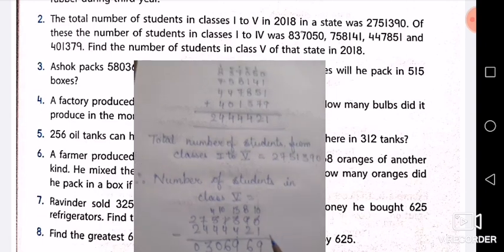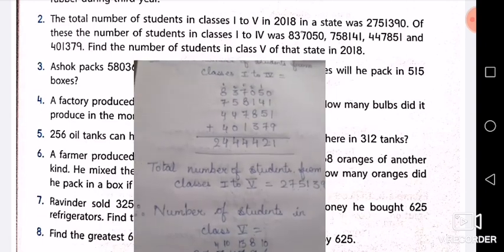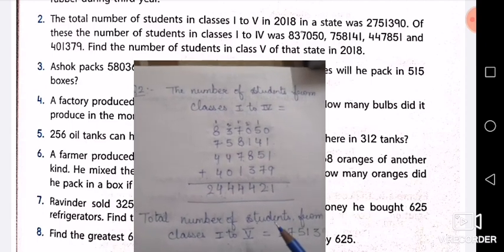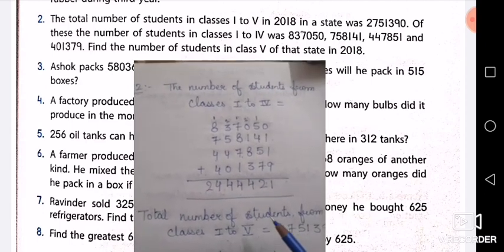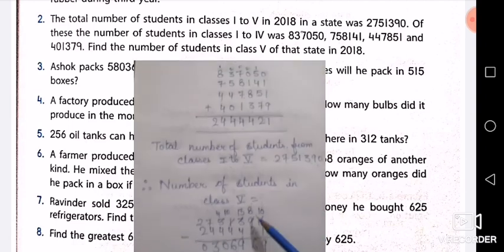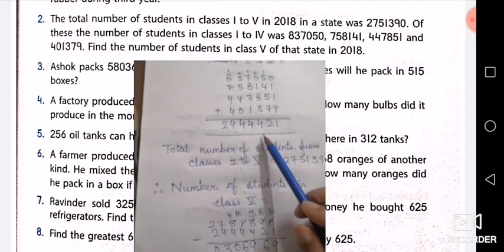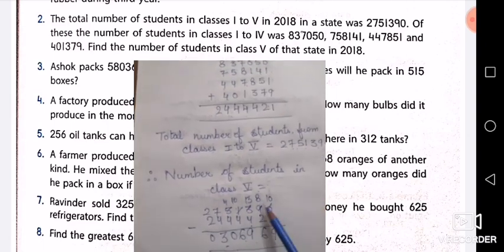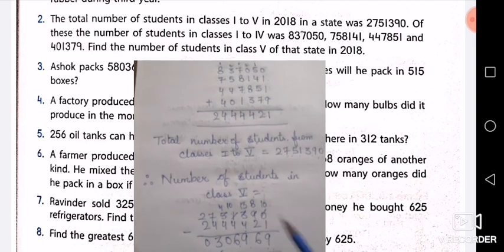Okay, I hope this question is clear to you all and you have understood it also. Fine, first we will do addition, and then out of the total number of students we will subtract whatever sum we get, then we will get the number of students in class 5.